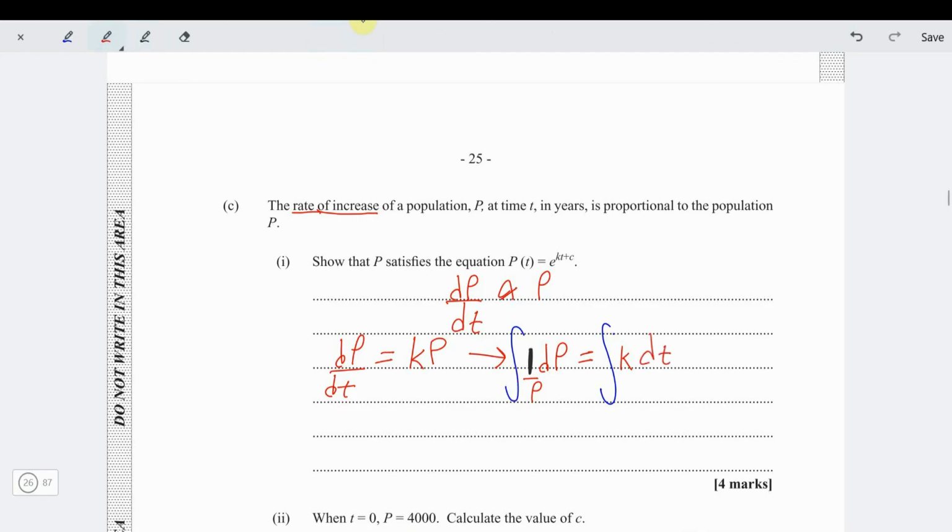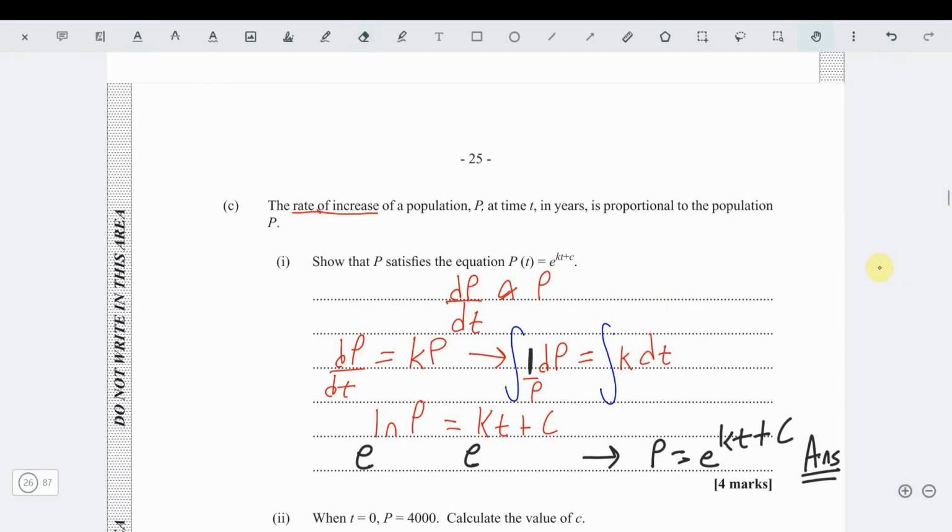This is now dt. So in that case, when you integrate 1 over P dP, remember we get ln P. So ln P equals, we integrate this, we get kt, but then we have plus our constant c. Now in this case, since we need to get rid of ln, we have to raise e to both sides. So e to the ln cancel each other. So now we get P equal e to the kt plus c. That's it. Nice. Alright. So that takes care of part 1, no problem.